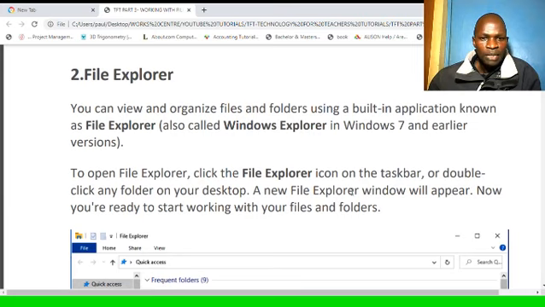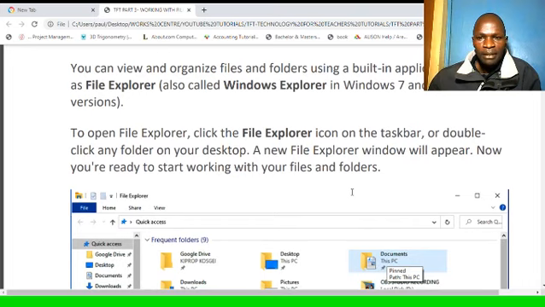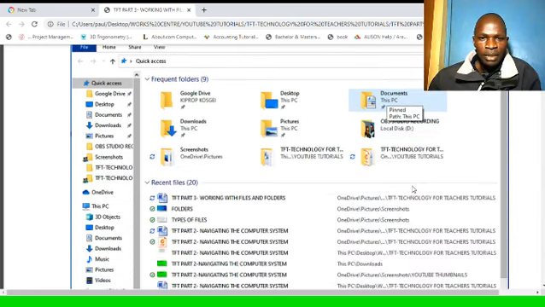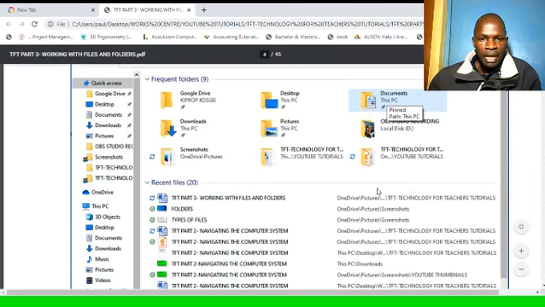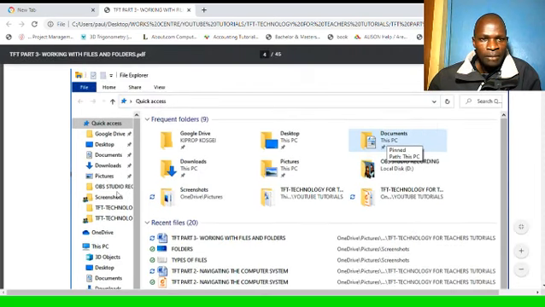To open File Explorer, click the File Explorer icon on the taskbar or double-click any folder on your desktop. A new File Explorer window will appear, and now you'll be ready to start working with your files and folders. So this one is a snapshot of my File Explorer on my computer.